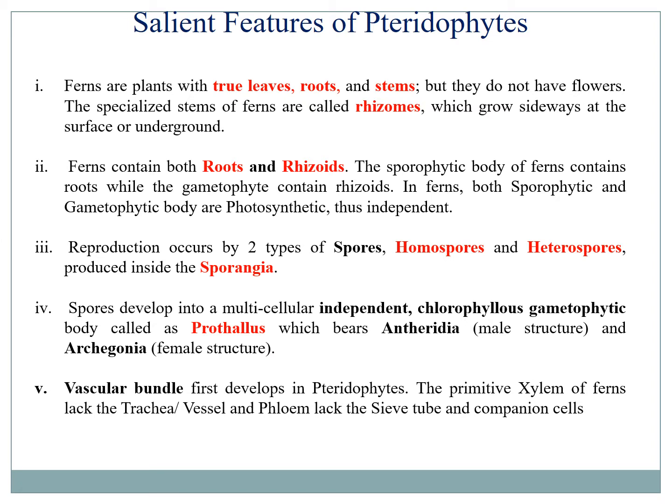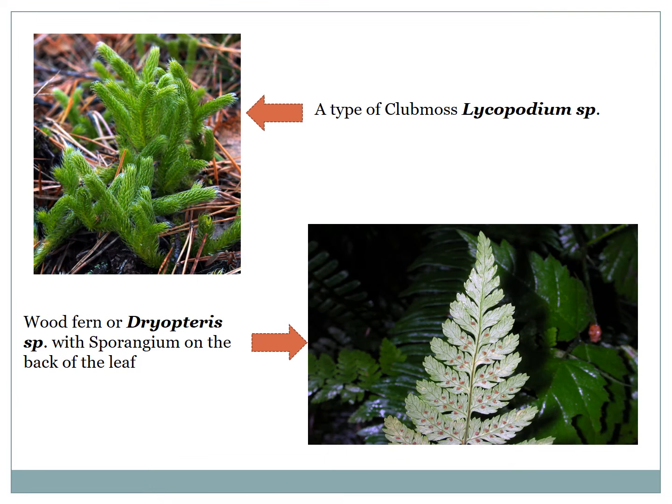They have a vascular bundle, but it is of primitive type, as the xylem lacks the tracheas or vessel elements, and the phloem lacks the sieve tube elements. Here are two examples: the club moss, Lycopodium, and the wood fern, Dryopteris. Though these are called club moss, they are not actually moss; these are ferns.